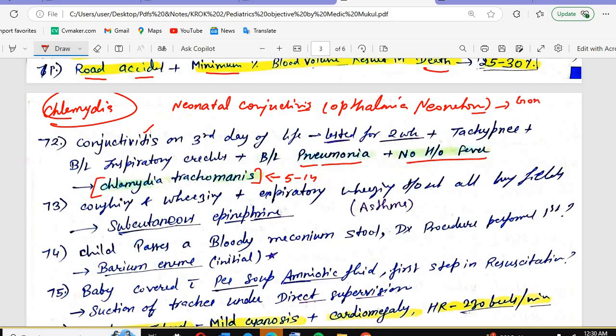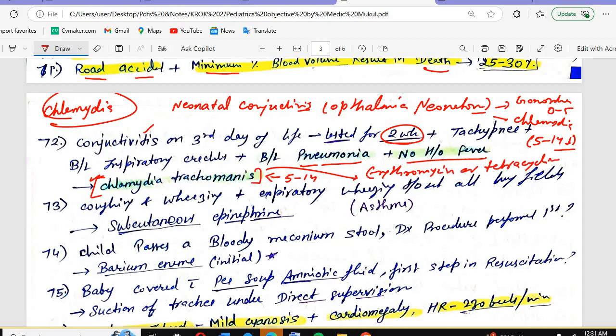Next can be the gonorrhea. The gonorrhea lasted from 0 to 5 days. If we are having the chlamydia, it is from 5 to 14 days, so it is usually 2 weeks. So we will be having the lasted for the 2 weeks, so this is the chlamydia trachomatis, with the redness, watery discharge, grittiness or the foreign body sensation. Photophobia, sometimes the patient will be having the tearing. What treatment will be given? Erythromycin or tetracycline eye ointment.